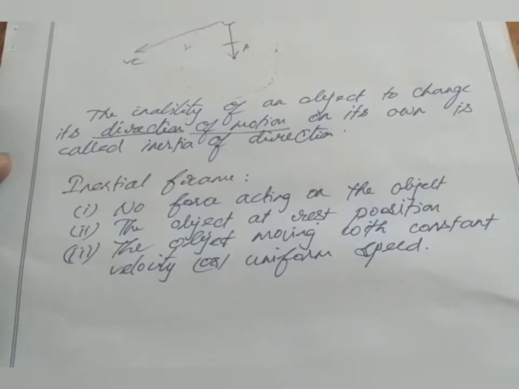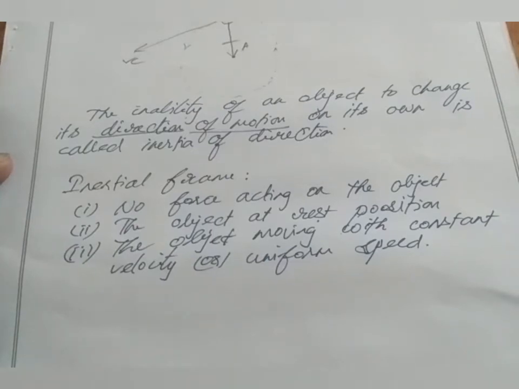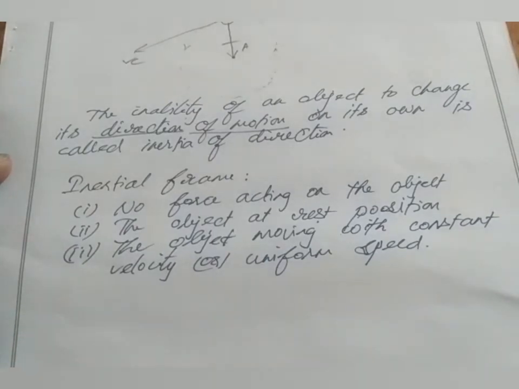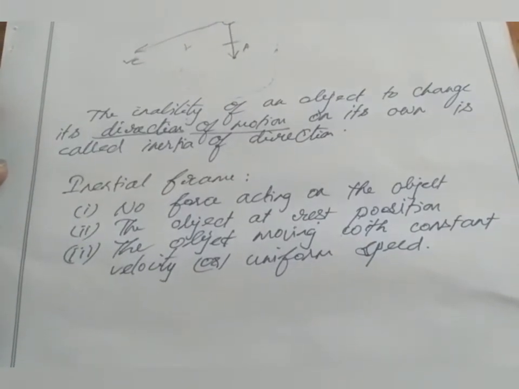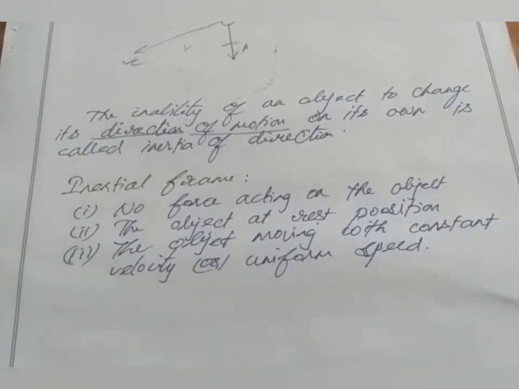Okay, so because of this limitation, Newton's first law is also known as the law of inertia. Because Newton's law is only applicable for inertial frames. It can only be valid in an inertial frame.